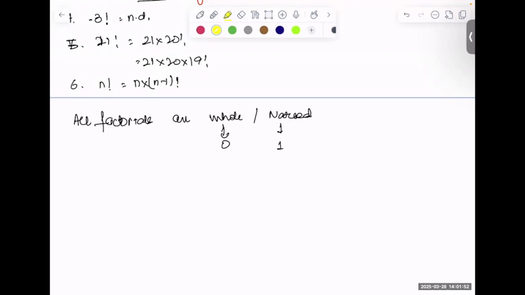Whole. What is 0 factorial? That's the most important thing. How is 0 factorial 1? Prove it to me.